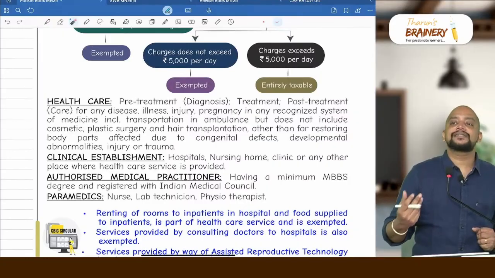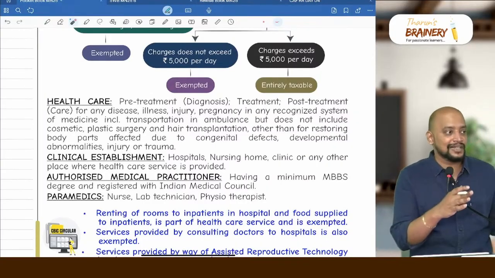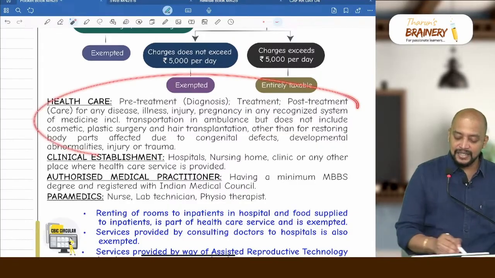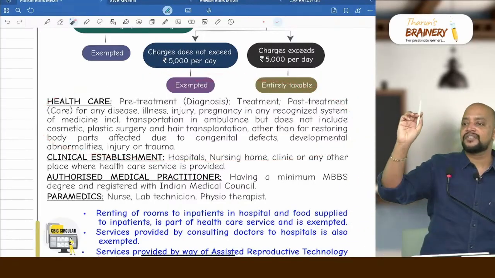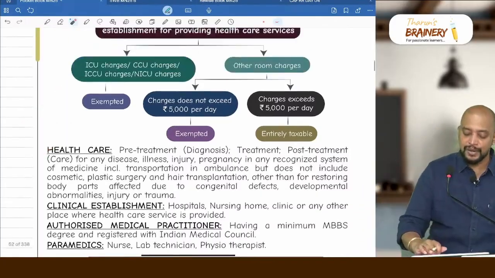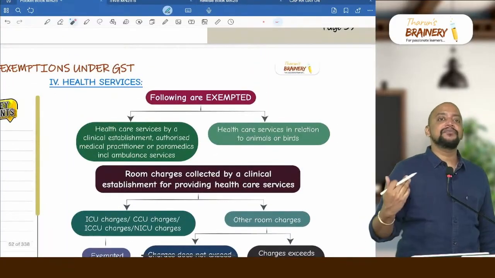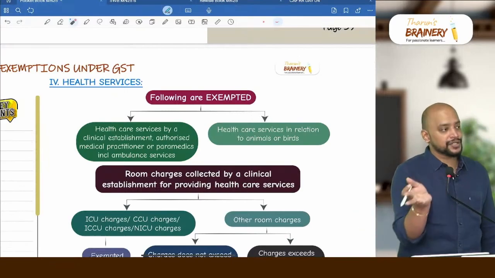For example, fire accident, for that they have carried out the plastic surgery. Definitely it is treated as healthcare service and it is exempted. That is the meaning of healthcare service. You need to remember so far agriculture definition, agricultural produce definition, and this healthcare definition also. Because in exam when they give the question, you need to write some justification. For that you need to connect to the definition and you need to write.